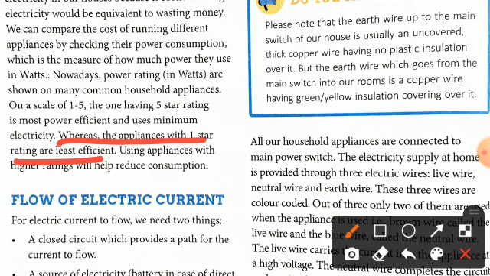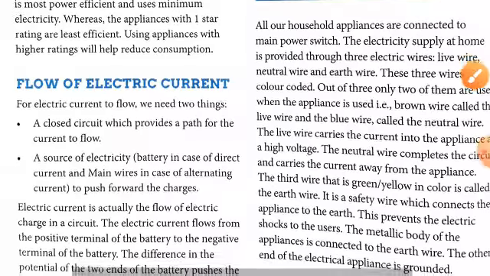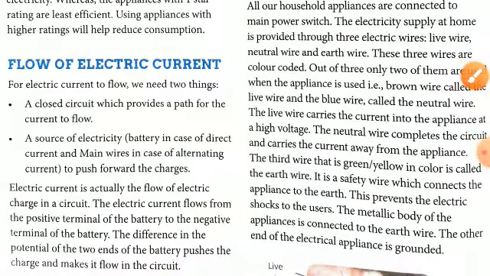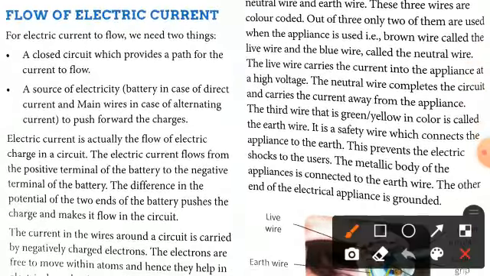Now we will come to the flow of electric current. Clear? Here you can see we are going to discuss the flow of electric current. So now what is flow of current? For electric current to flow, we need two things. What are the two things? The first one is the closed circuit, which provides a path for the current to flow.